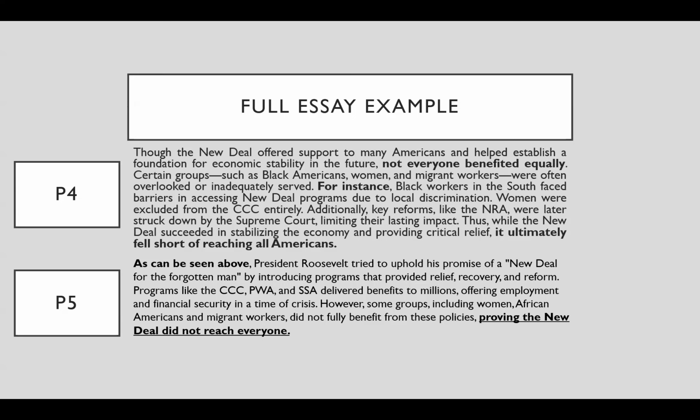With the woman criticism, you could maybe speak about how even though they didn't benefit from the CCC, they did benefit from things like the Social Security Act, etc. And then even though those acts were struck down by the Supreme Court, you could mention things like in the time that they were in place, they did help people. So he did fulfill his promise, even though it didn't have like a lasting effect. That's if you wanted to argue for agree.